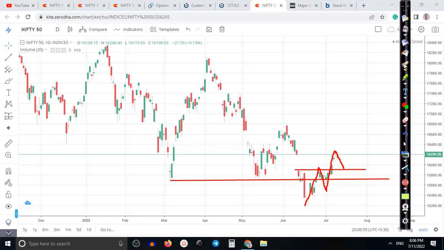So there is a probability of a pullback from 16,200 to the level of 15,900. So 15,900 is the first support somewhere here. It's a rejection point, and the next support would be around 15,700.